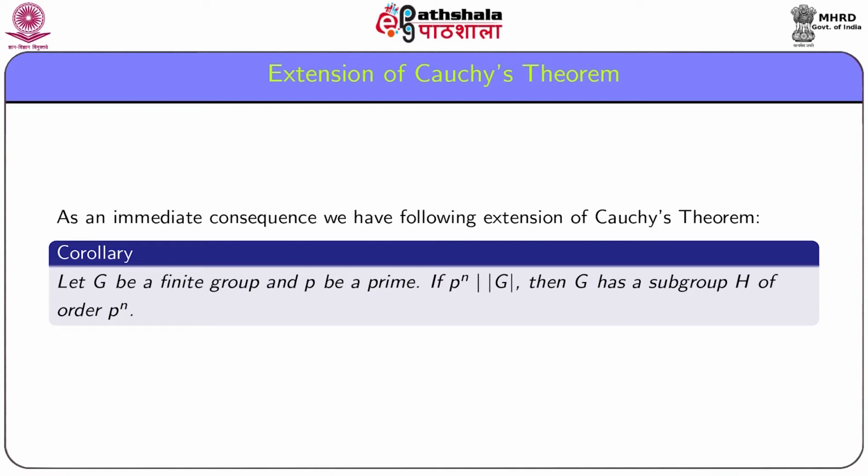If we take n equal to 1, the particular case, then the result we get is nothing but Cauchy's theorem. Since it holds for any arbitrary positive integer n, it is justified to call this result an extension of Cauchy's theorem. And note that this result follows directly from the Sylow first theorem.